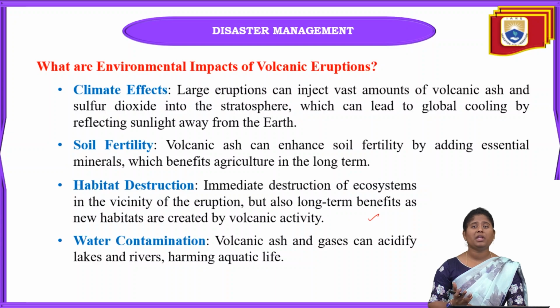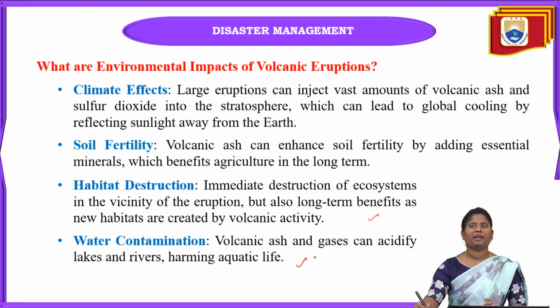Even though the immediate destruction of the ecosystem can be seen during the eruption, it can be beneficial in the long term, as new habitats can be created because of this volcanic activity. Why? Because some of the soil benefits from this volcanic activity, and some habitats can benefit from the volcanic eruption as well.